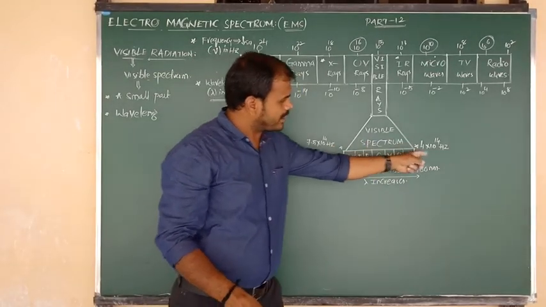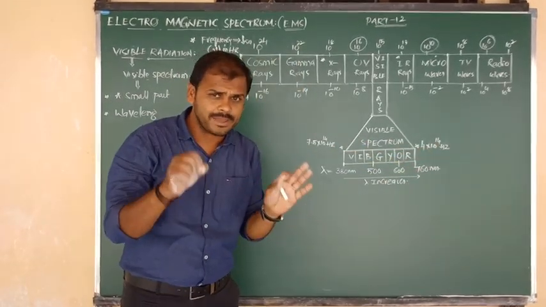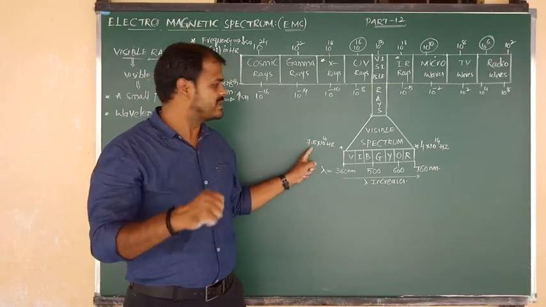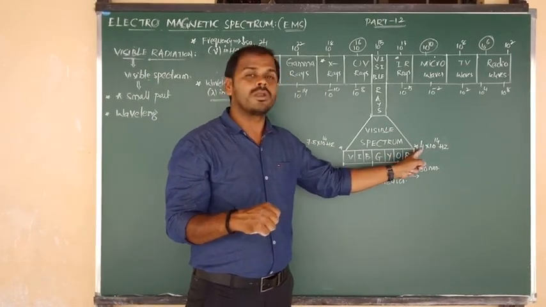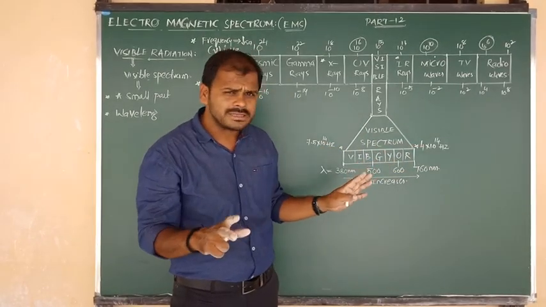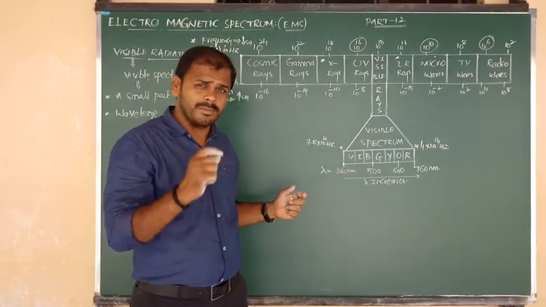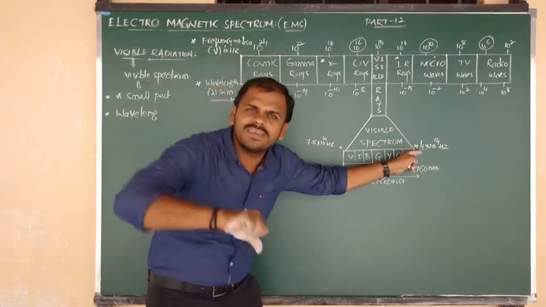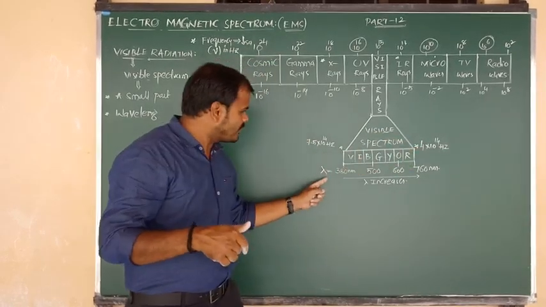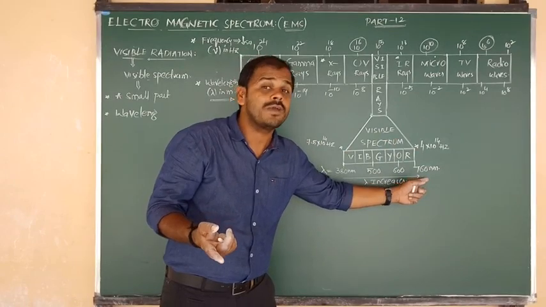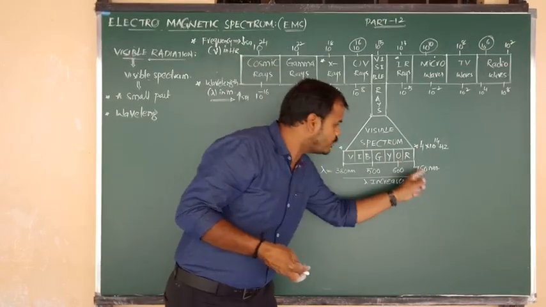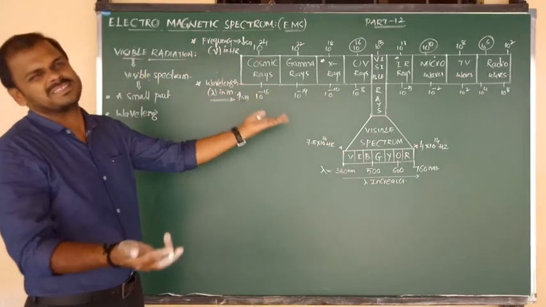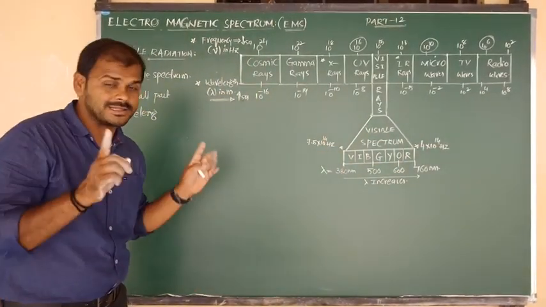Here frequency looks the same, 10 to the power of 14 Hz, but see the exact value. Violet has 7.5, red has 4. In both, 10 to the power of 14 is common, but the main focus is the other value: 7.5, then 4. Left to right, frequency values decrease and wavelength values increase. Same as the above concept; the spectrum concept should be the same.